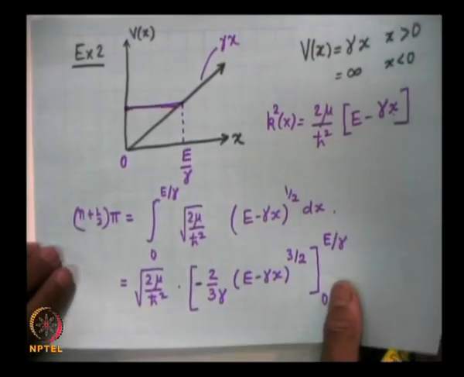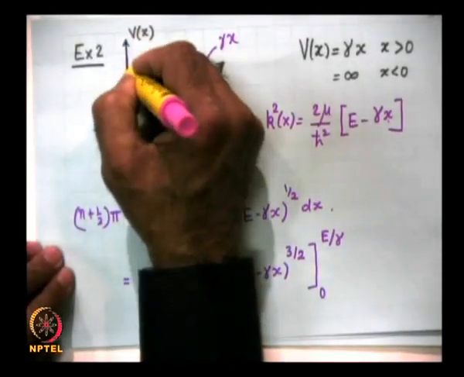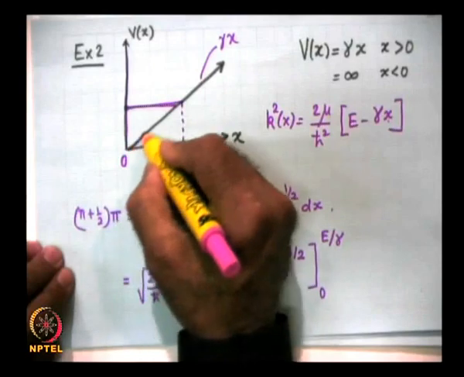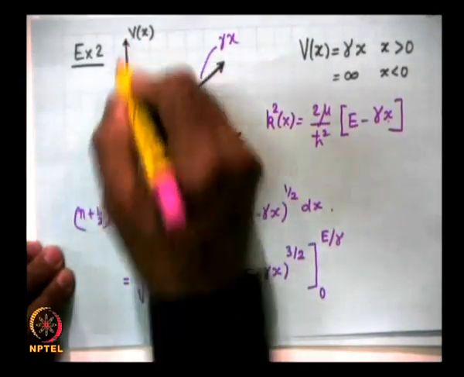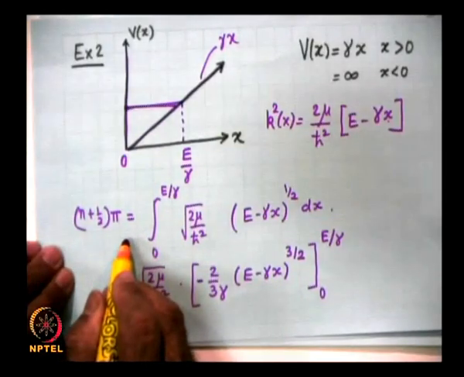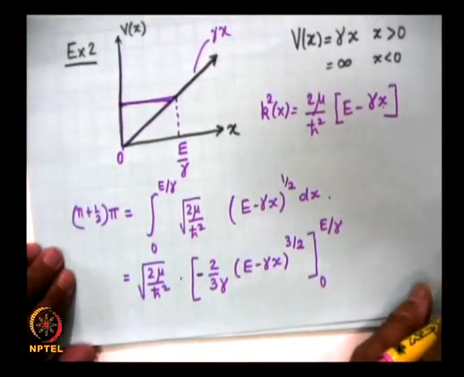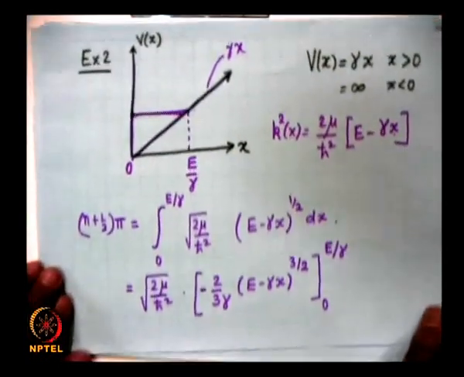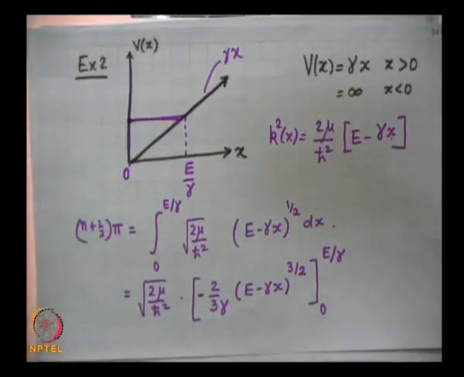This is because of the fact that if we look at the potential, V of x is infinite here. So, from the value 0 it becomes infinite. So, there is an infinite change in the value of the potential energy.